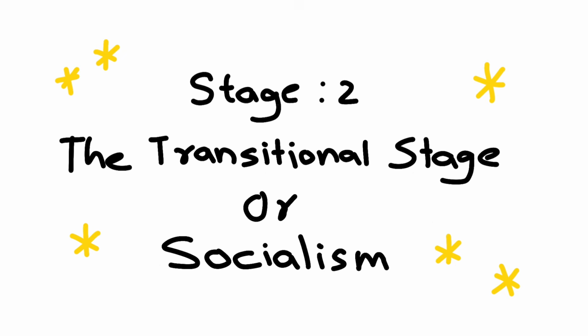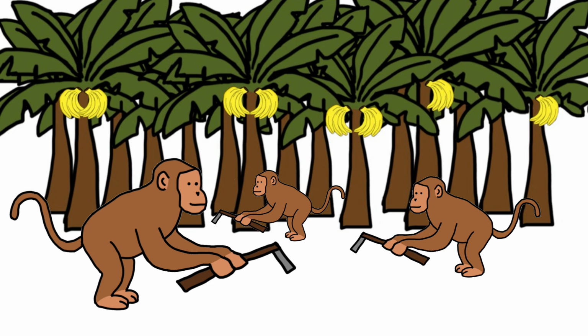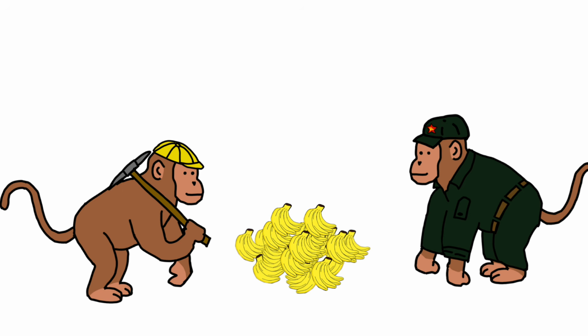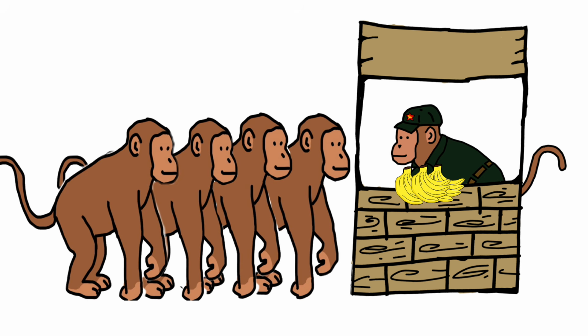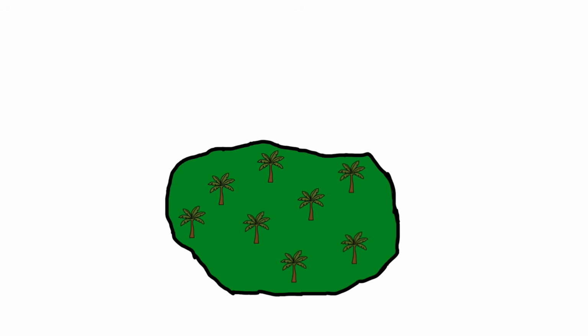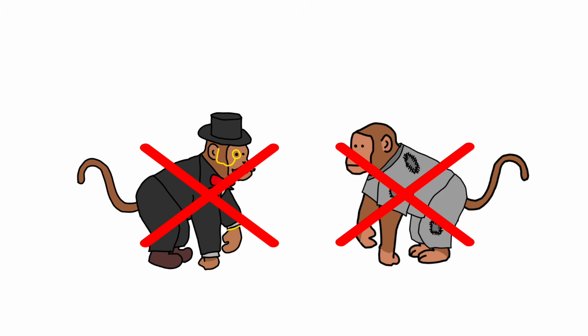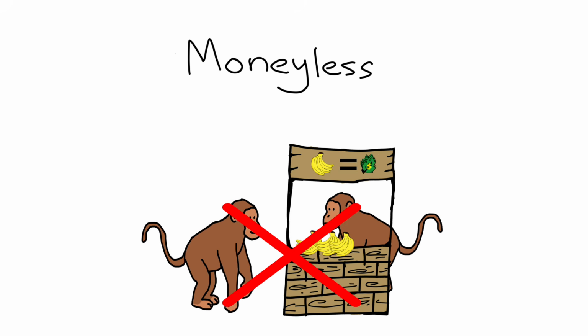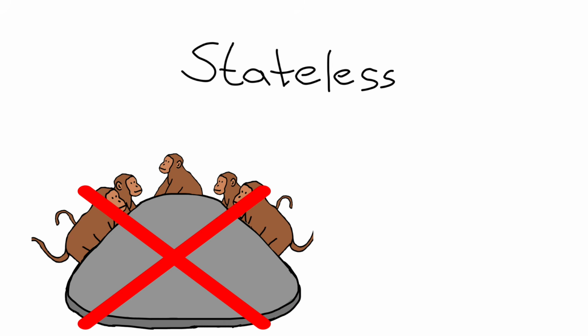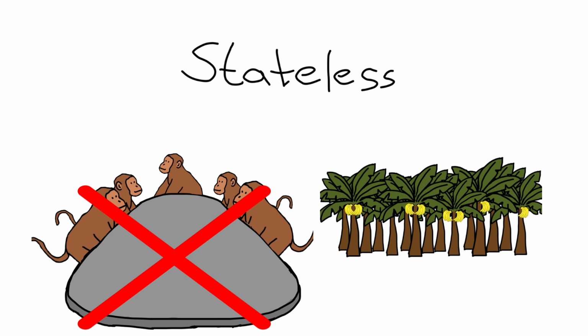Stage 2. The transitional stage or socialism. The workers work in the farm and factories, and the produced products are then collected by the government and later distributed among the people according to their needs. The final stage. In the final stage, the jungle becomes classless because no rich or poor monkey exists, moneyless because no free market exists, and stateless because they no longer needed a centralized power to control the resources.